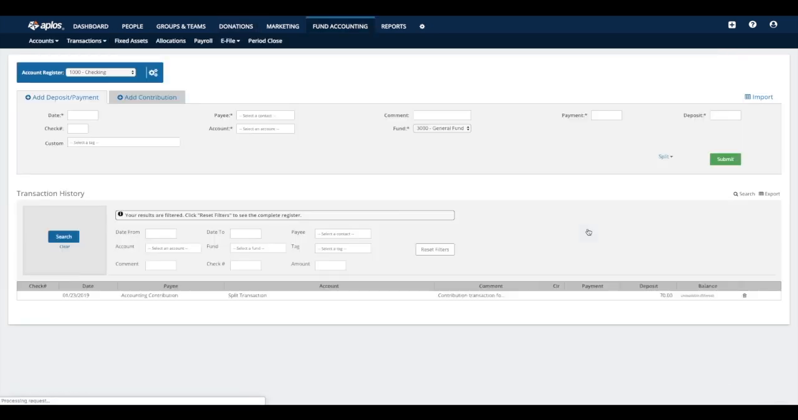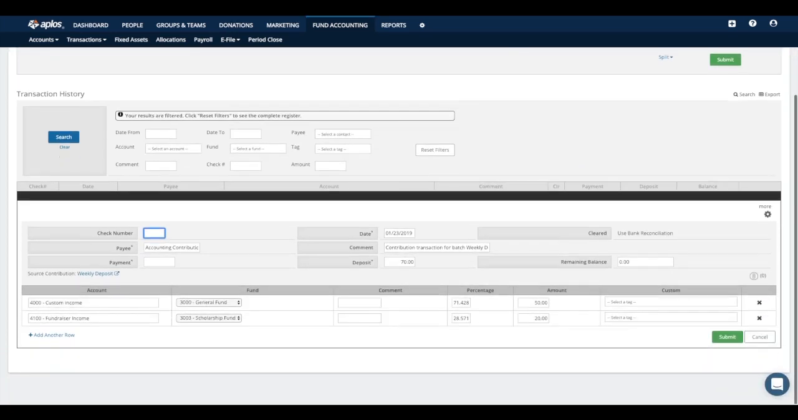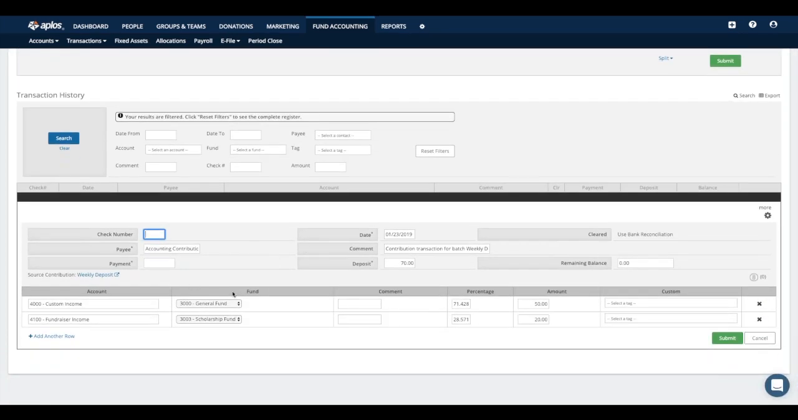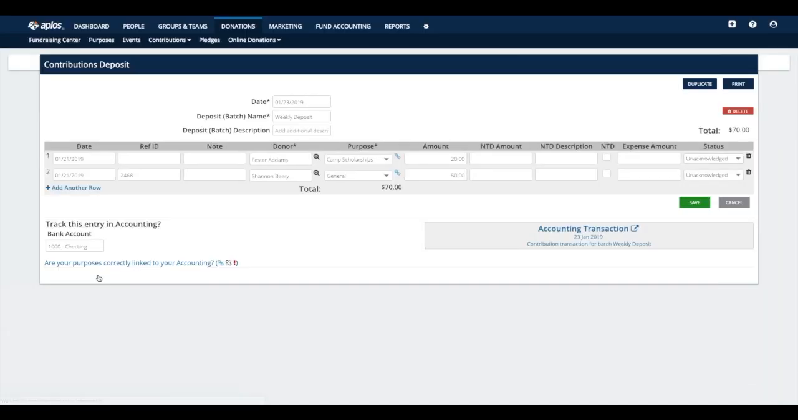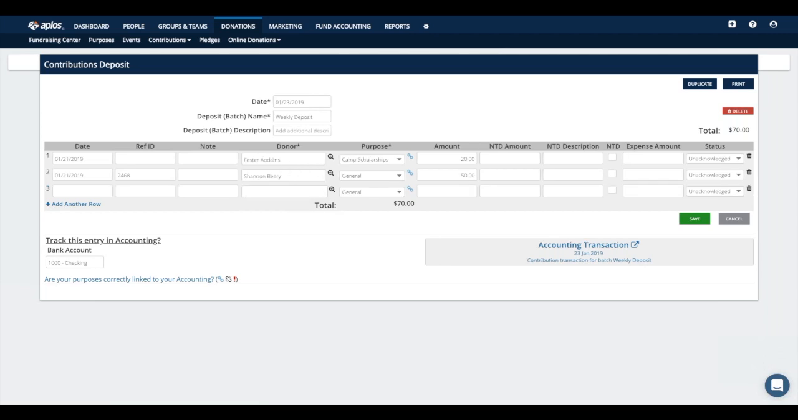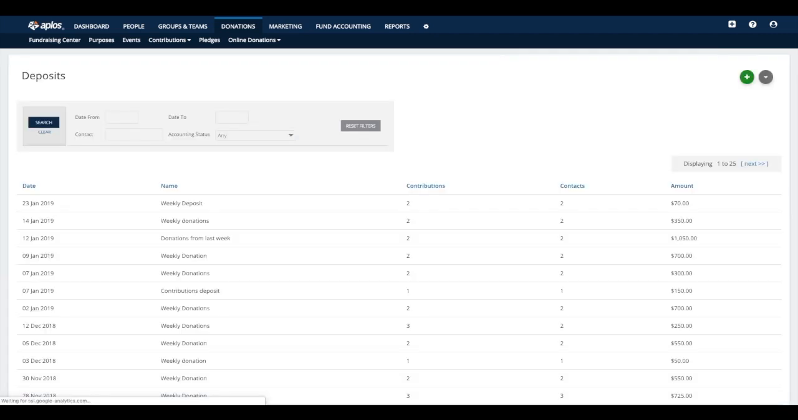So if I click on this link, it'll take me to the register. And this will show me the details of that deposit that was made. It won't show me any of the donor information. So if I do want to see those details, there's a link here that says source contribution with the batch name that you gave. And if you click on that, it'll take you back to the donation details so that you can review that individual information. All right. And so those would essentially be the different ways that you can enter in donations within the system.